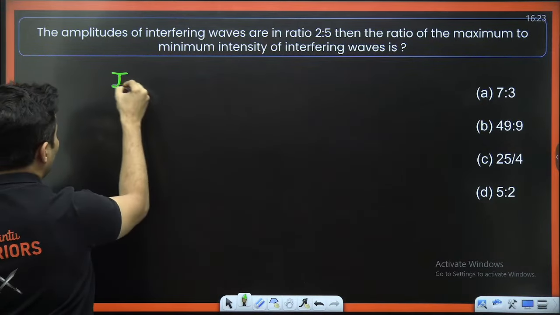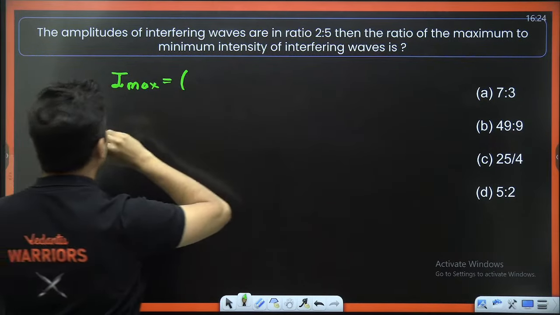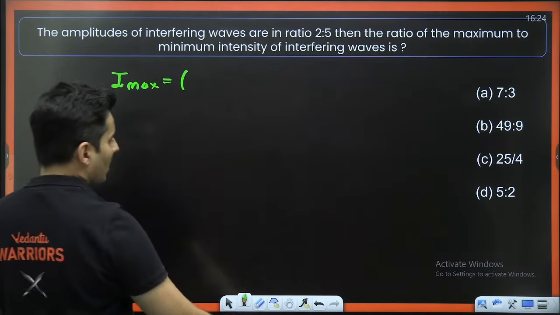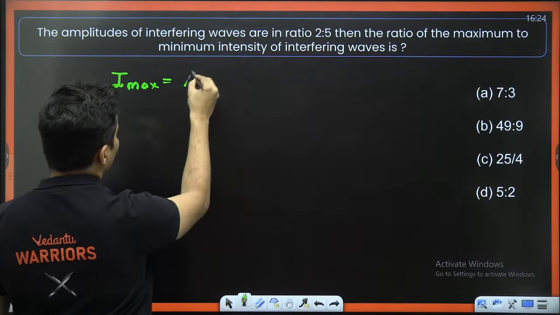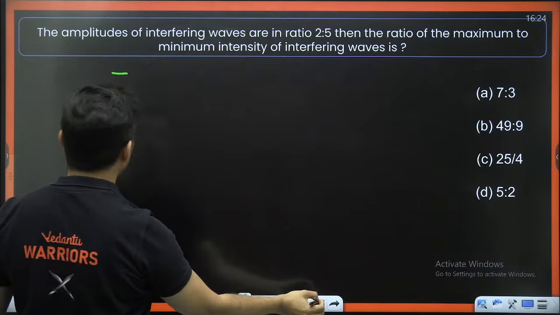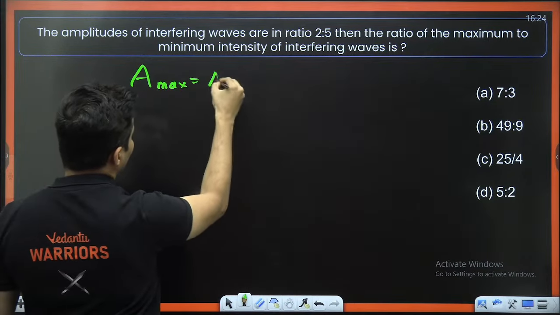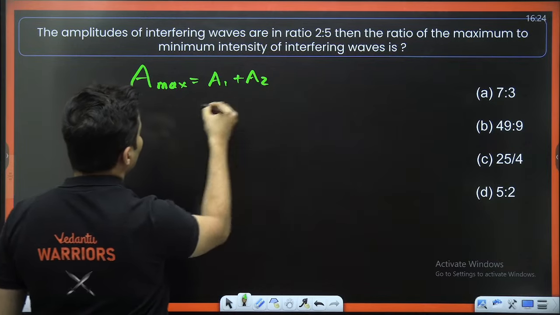The intensity formula is not addition. Maximum intensity, okay, I will not even use that formula. I just need amplitudes. Let's do this. The maximum amplitude will be A1 plus A2.